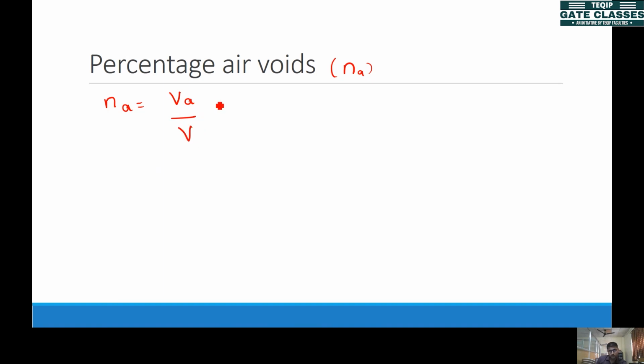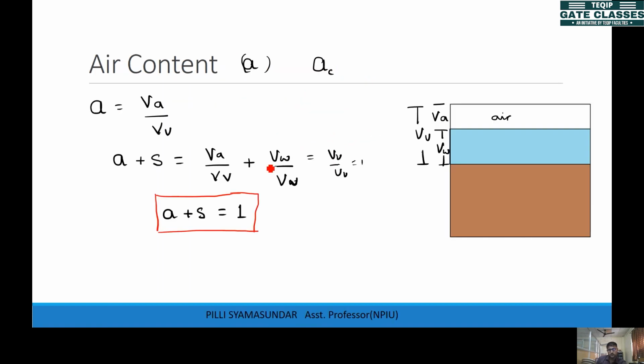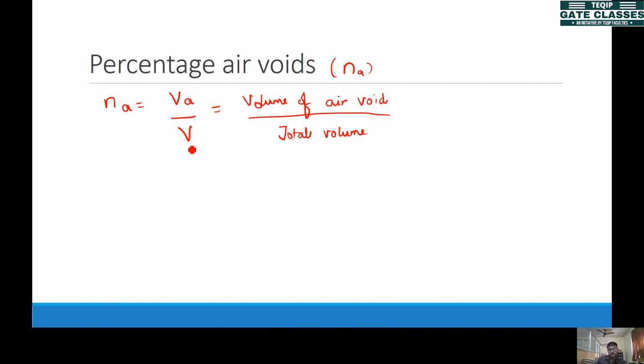In the percentage air voids, you have volume of air voids in the numerator, but in the denominator the value changes. This is the total volume of soil, not voids volume. In the previous expression, air content has voids volume, but here we have total volume, so that is the difference. So this is the percentage of air voids.